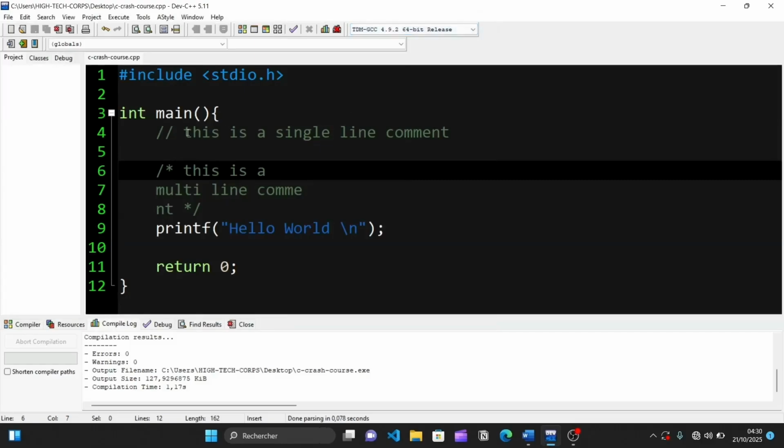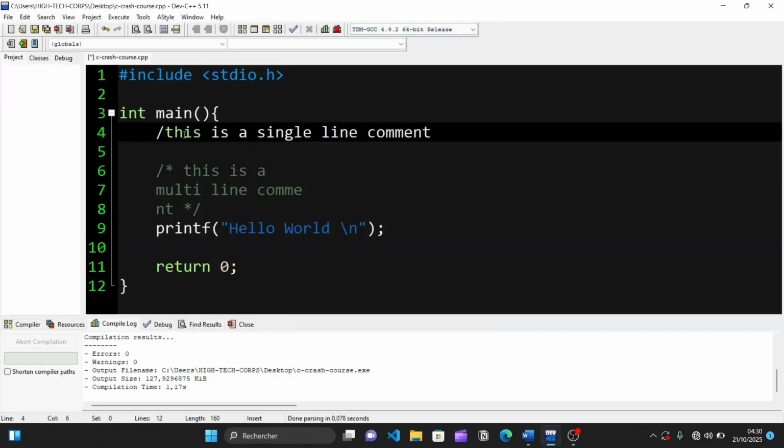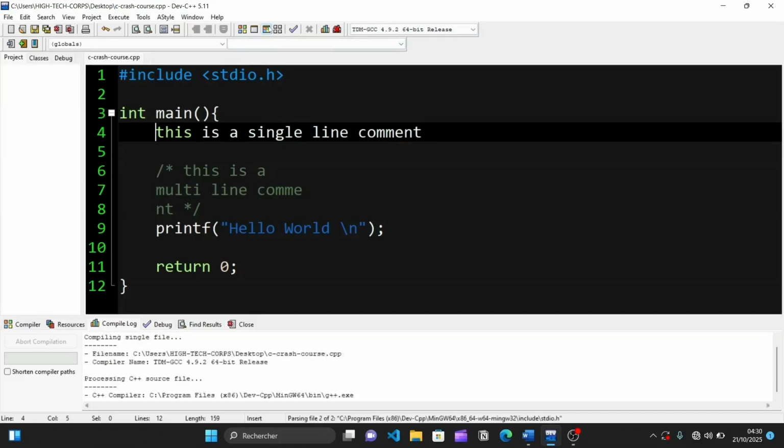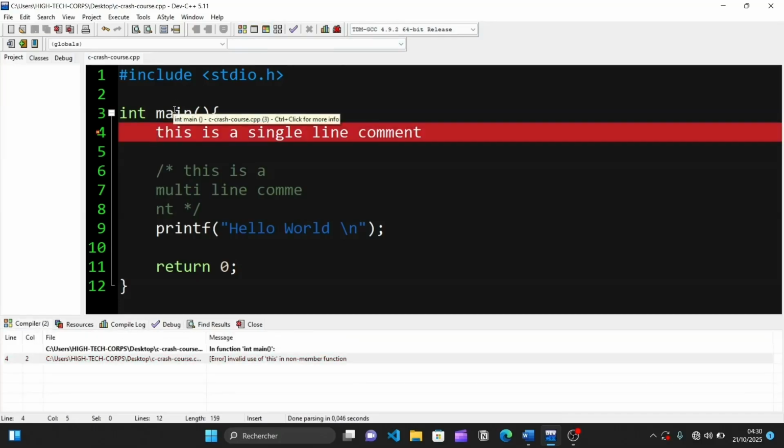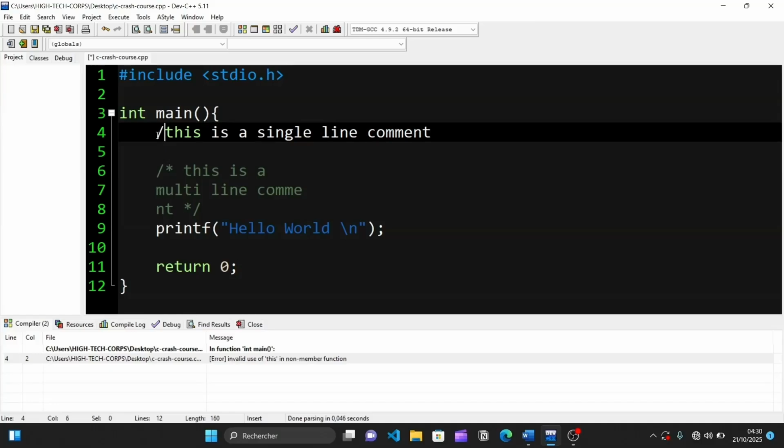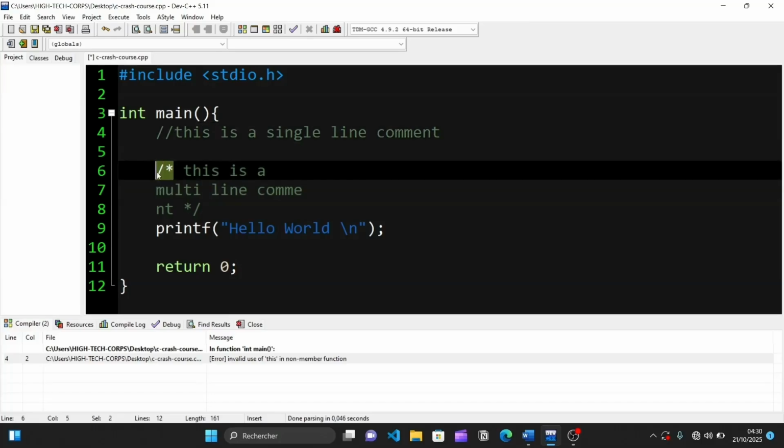Now, if I remove these 2 forward slashes, for example, before this first line, and I try to run this, you see that this gives an error because we have simply written a message that is first of all not valid C syntax, but it is not represented as a comment. So in order to write anything that isn't valid code, but I want it to still be within my program, even though it is not going to affect the result of my program, I need to write it as a comment. That is by writing it after 2 forward slashes or within a multi-line comment. So that is comments in C.